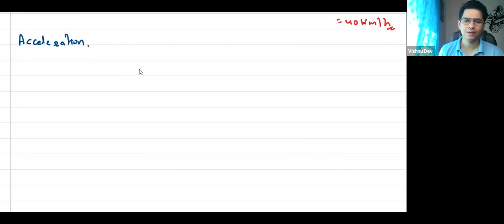So I can say, as I say, velocity is rate of change of displacement. Means if displacement is changing with respect to time, then I call it velocity. But what if we speed up, right? If our velocity changes? Now here I'm using the term velocity, not speed. ध्यान देना. I hope all of you are very clear about speed and velocity.